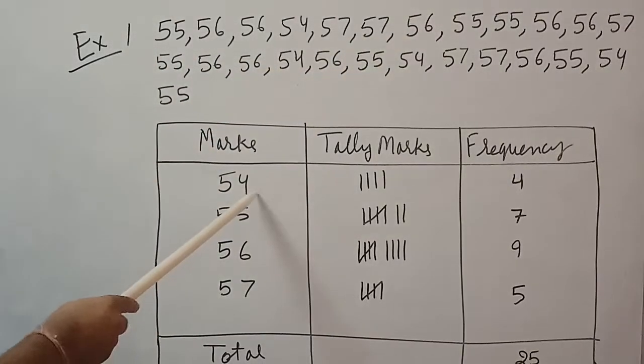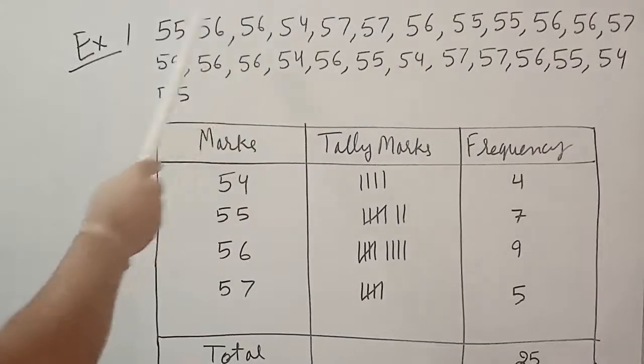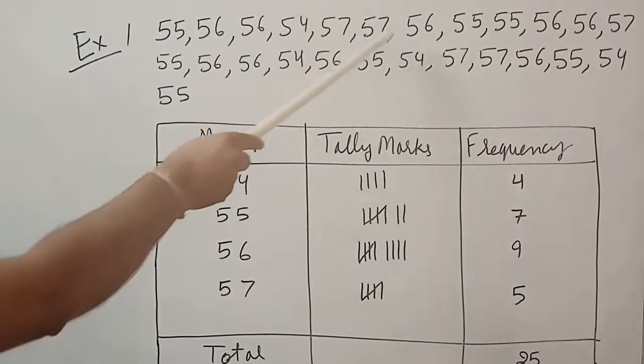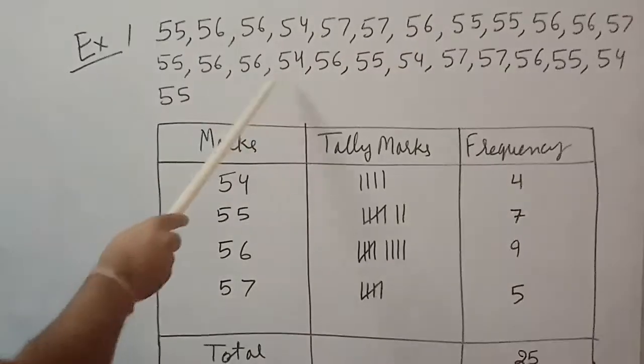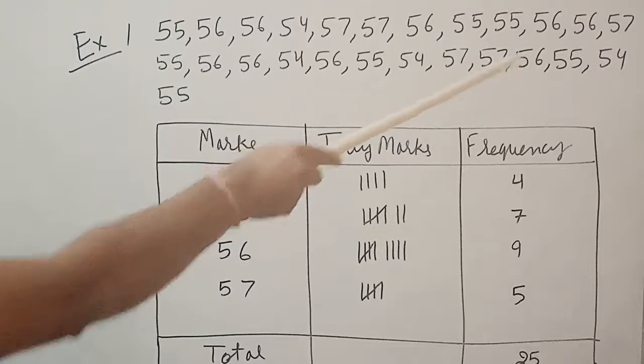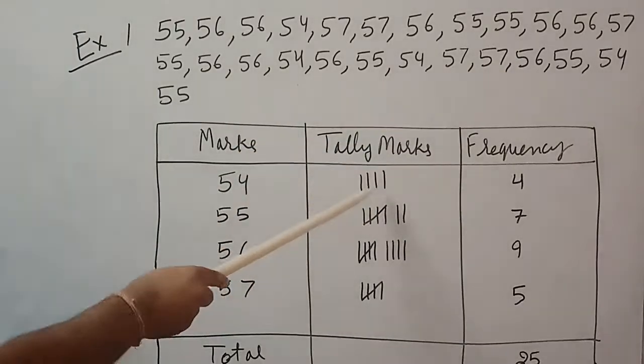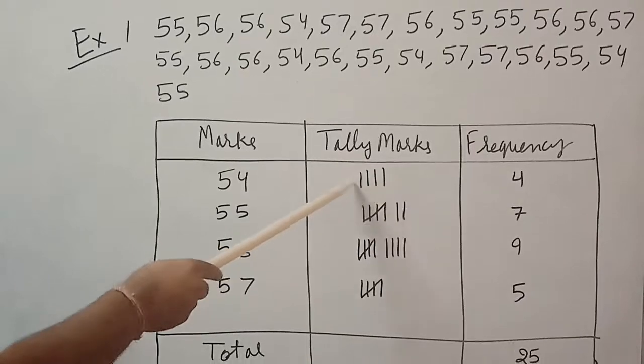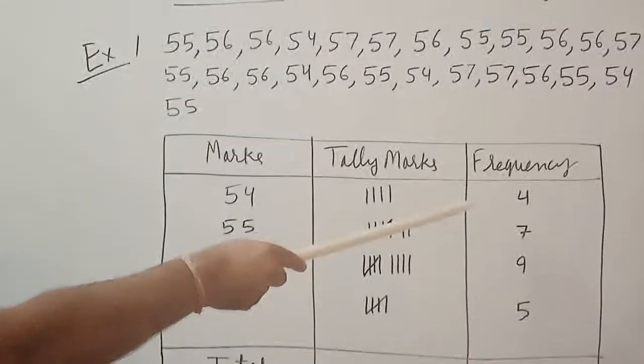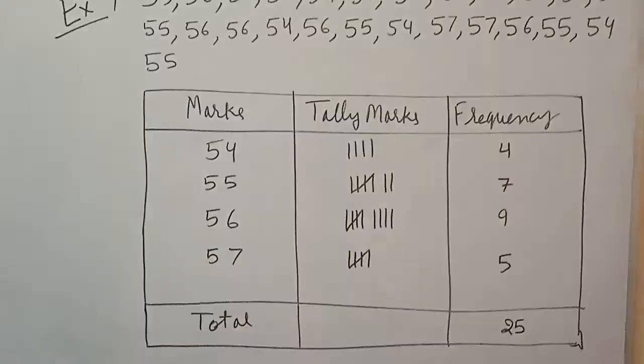How many times does 54 come in the data? When we count, 1, 2, 3 and 4. 4 times 54 comes in this data. So write 1, 2, 3, 4 lines, that is 4. The frequency of this will be 4.